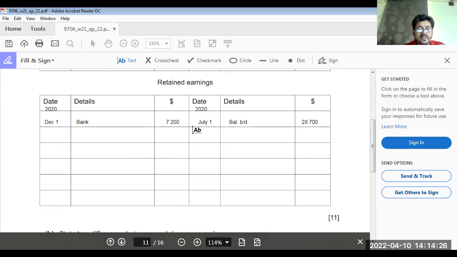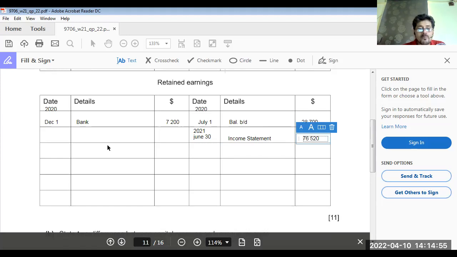Now we have 2021, June 30, profit and loss account from income statement, that is given, 76,520. Okay, this is from income statement.